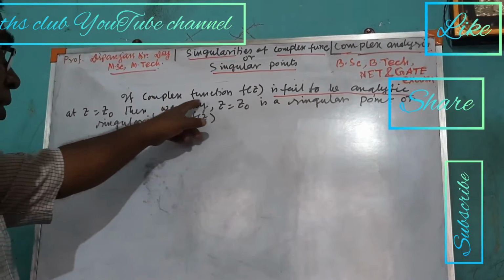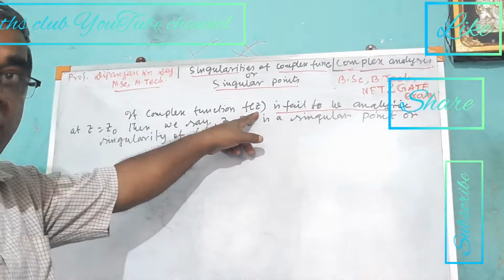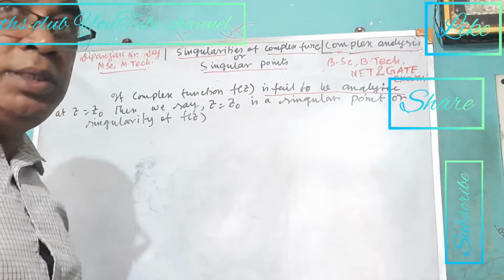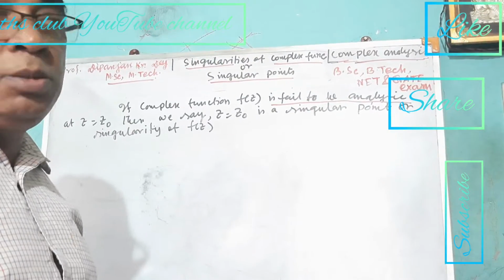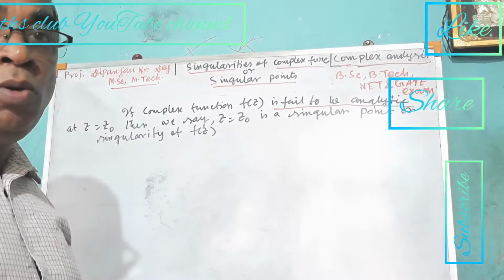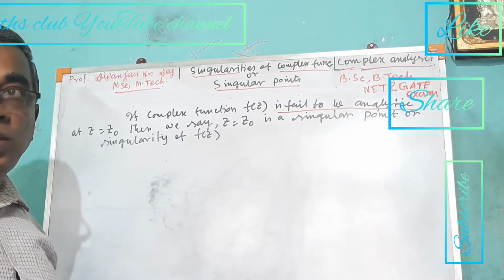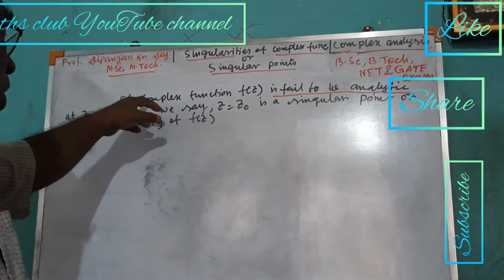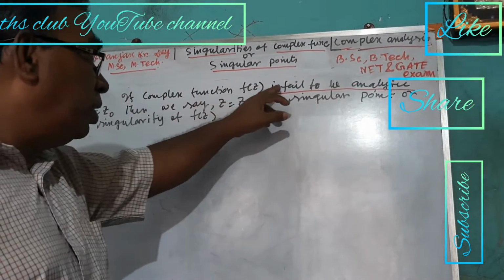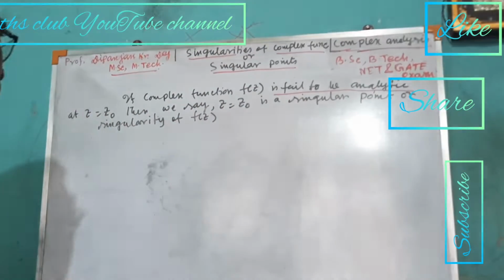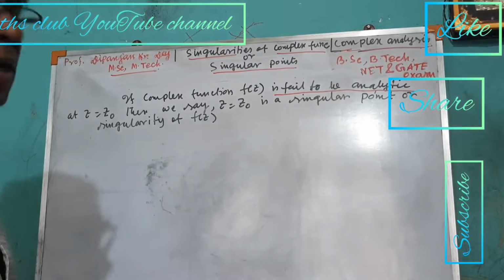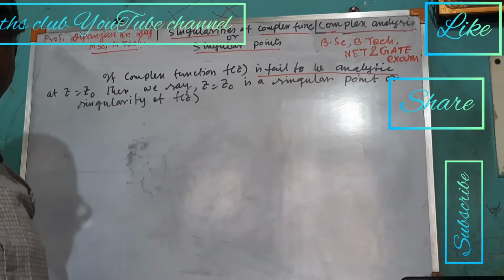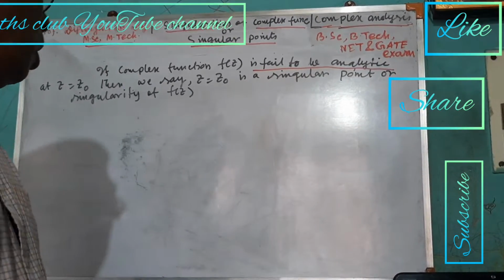A complex function f(z), what is a complex function? f(z) equal to u plus vi, as you know, where u is a function of x, y and v is a function of x, y. So if a complex function f(z) fails to be analytic, okay, what is an analytic function? That is satisfied by the CR equations.